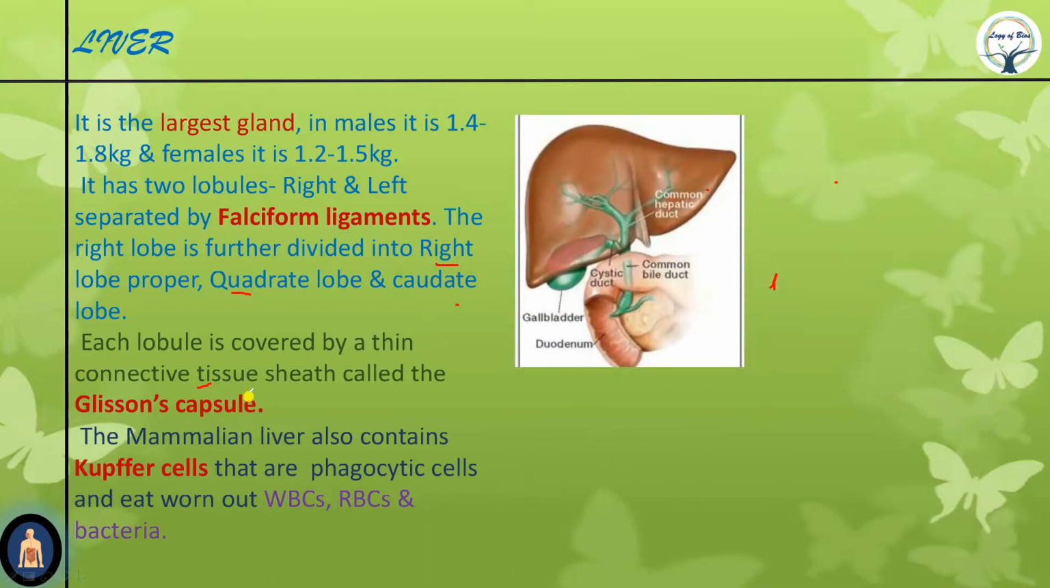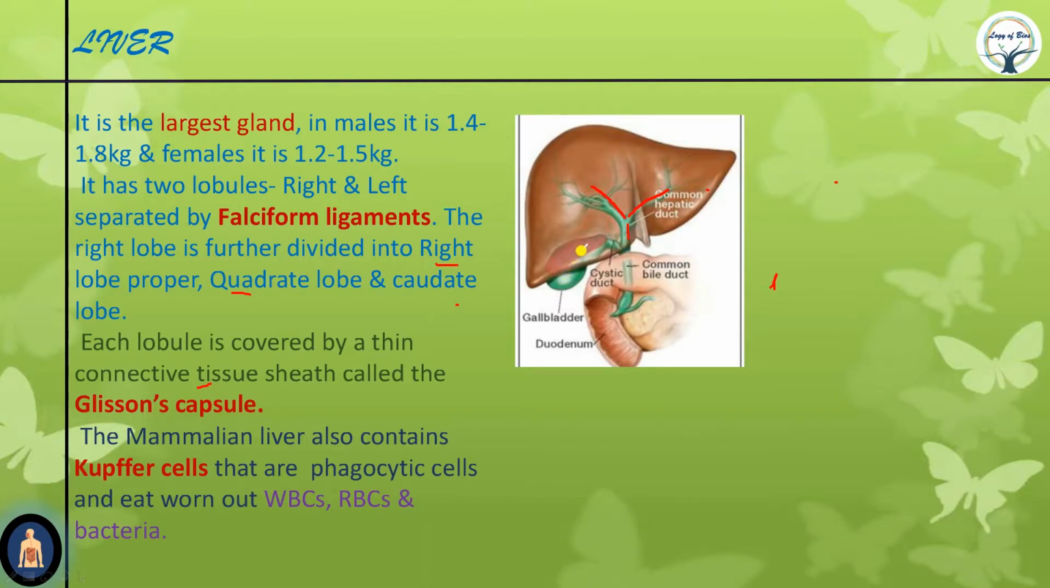So now comes the main part. See, this is the right hepatic duct, from the right lobe of the liver. Hepa means liver. So right hepatic duct, and this one is the left hepatic duct. From the right lobe, right hepatic duct, from the left lobe, left hepatic duct, they together form a common hepatic duct.